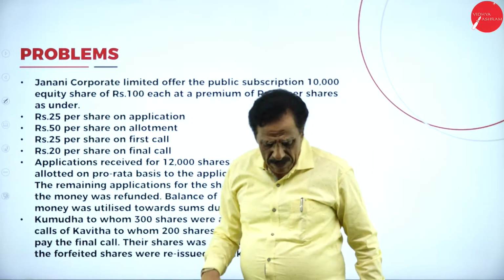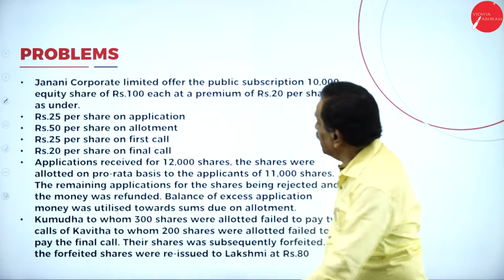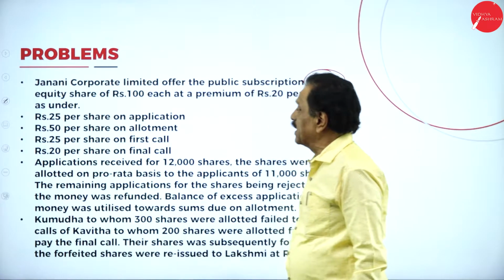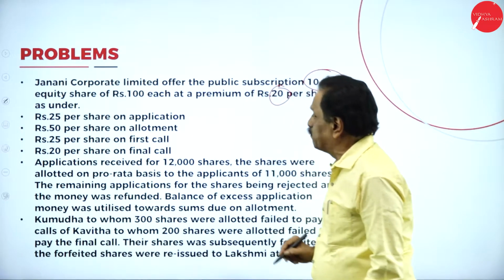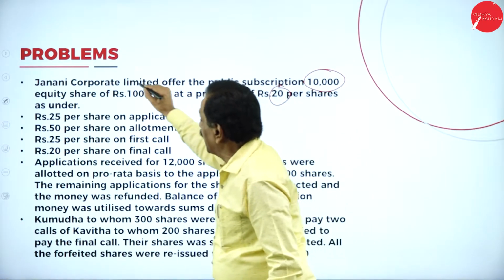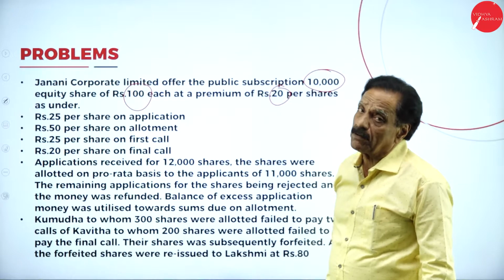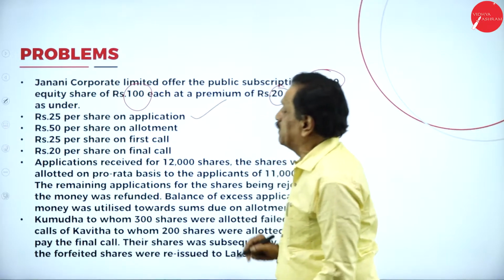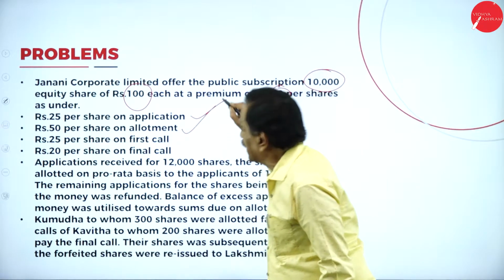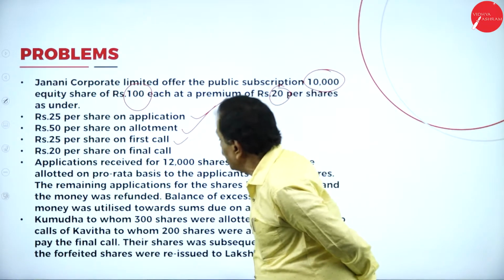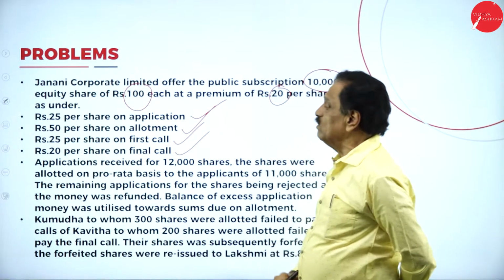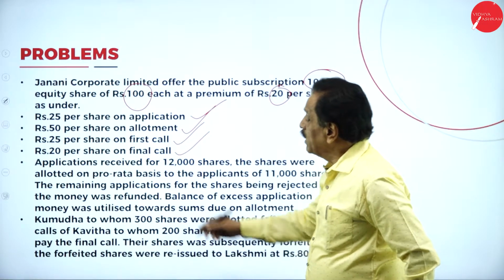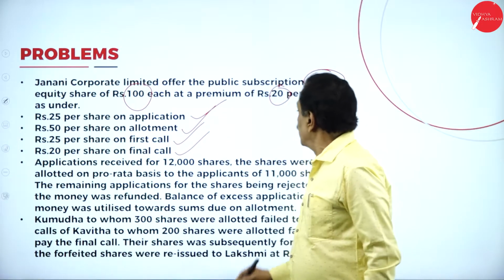The problem says, Janani Corporate Limited offered to the public for subscription 10,000 equity shares of ₹100 each at a premium of ₹20 per share, as under. What's the real money? 100. But they issue at a premium of 20, meaning ₹120 per share. They have to pay 25 on application, 50 on allotment, 25 on the first call, and 20 on the final call.